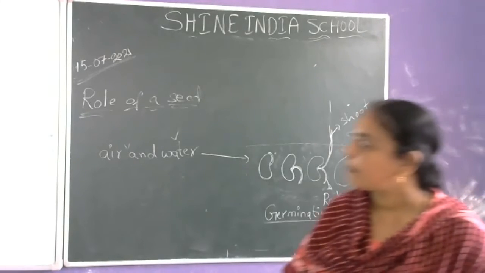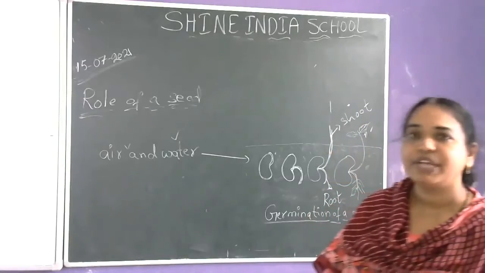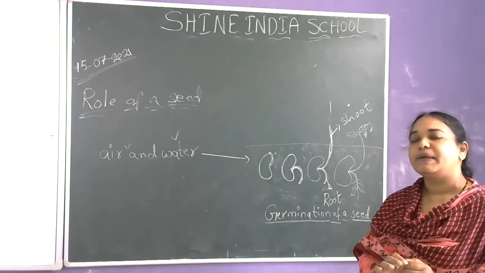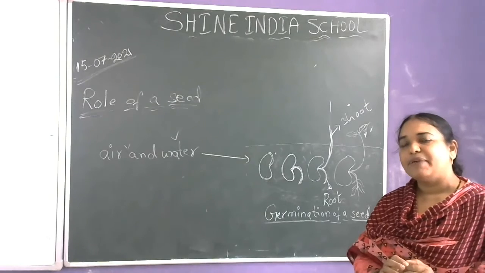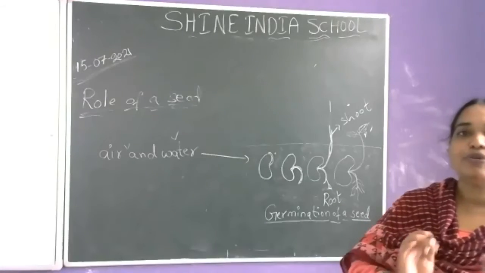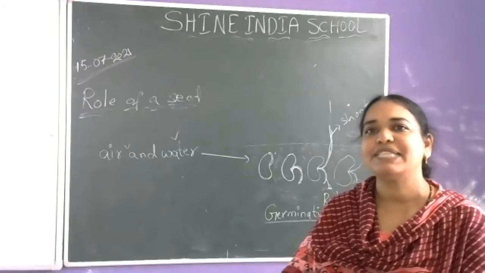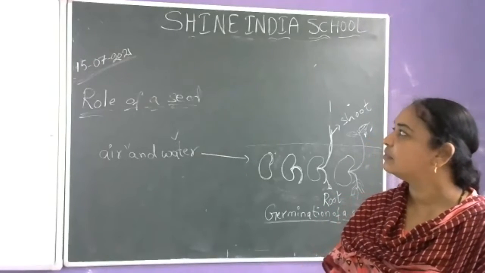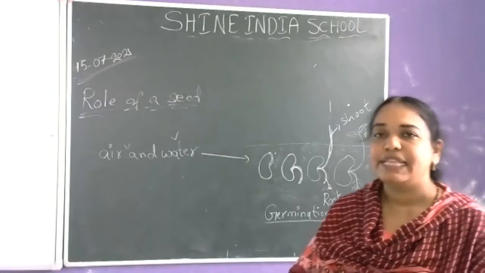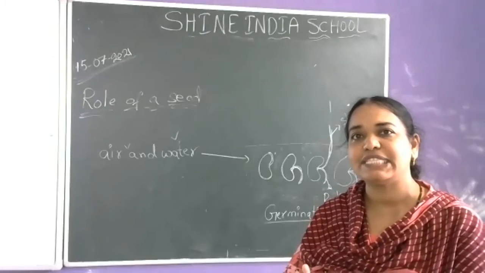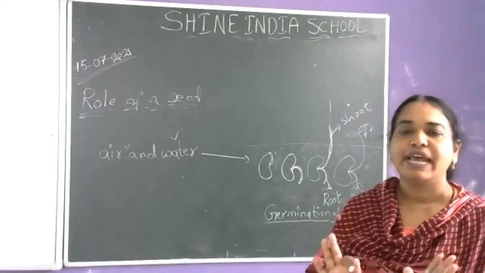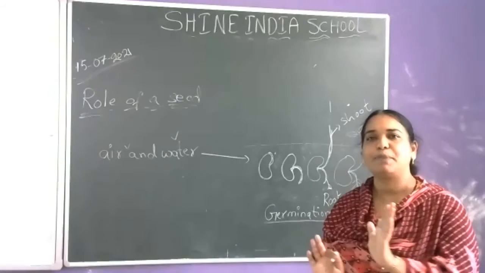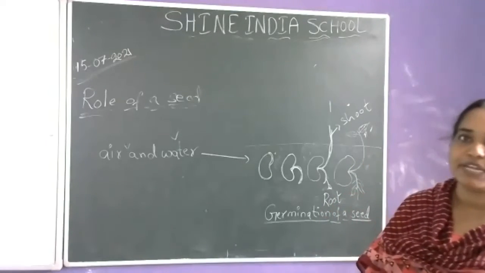From a seed, the seed grows into a new plant. A simple sentence: if a seed grows into a new plant, that process is called germination. That is enough.